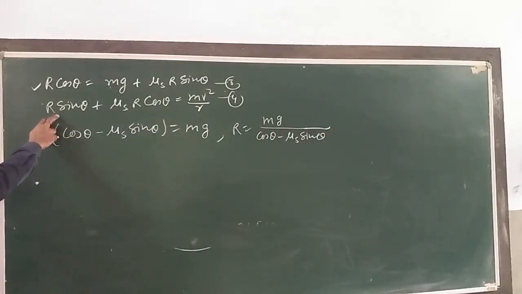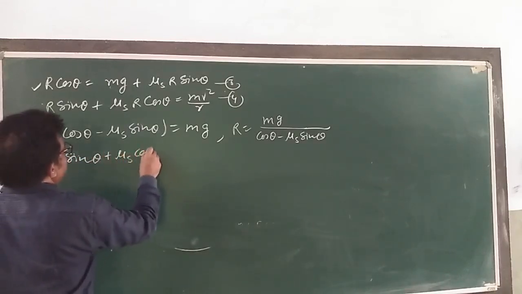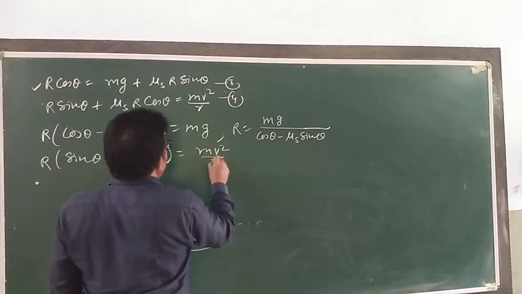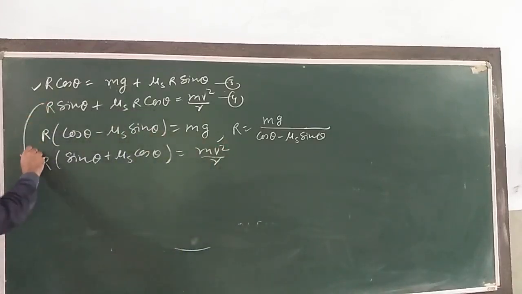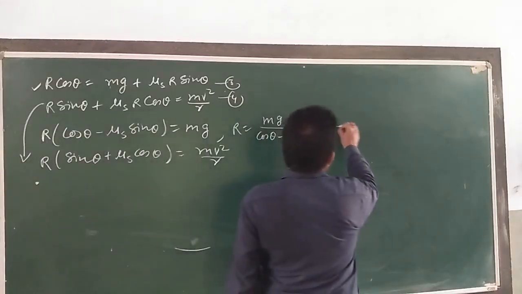Now from this equation, R is taken common: sin theta plus mu s cos theta is equal to mv square by R. Now this equation R is equal to mg over cos theta minus mu s sin theta.